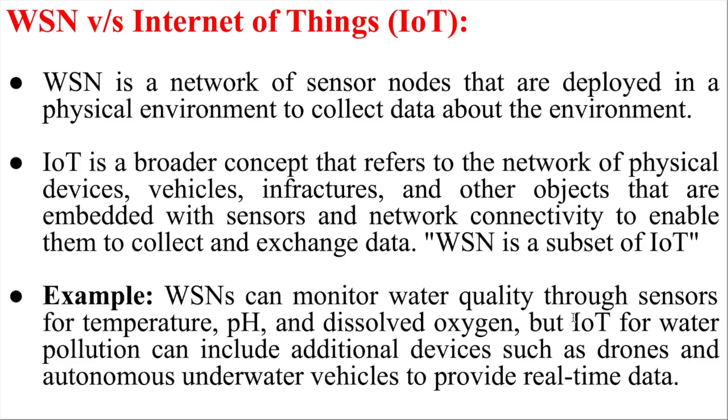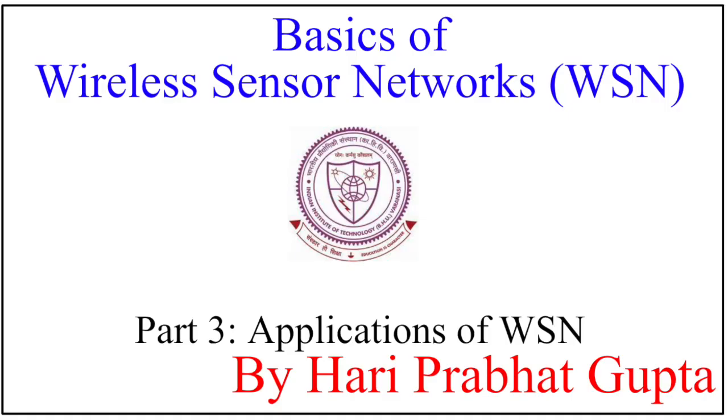So in that case we can say yes, we need to go in the IoT direction, because we want to use other devices as well as other software or infrastructure support. But if the wireless sensor network ends at this level, where they have the sensor nodes, they sense the environment, and relay this information to the base station. So this is all about the comparison between wireless sensor networks and other existing networks. We have already seen the other existing networks, and we have also seen wireless sensor networks and the IoT.